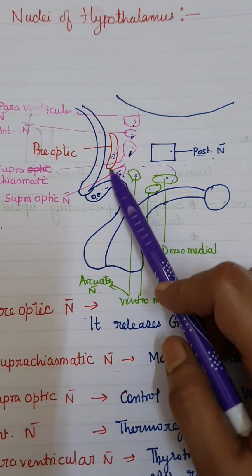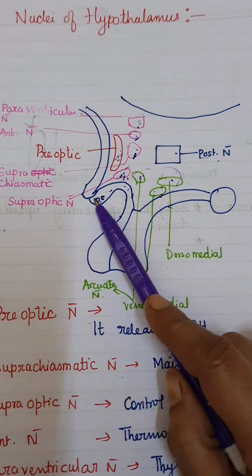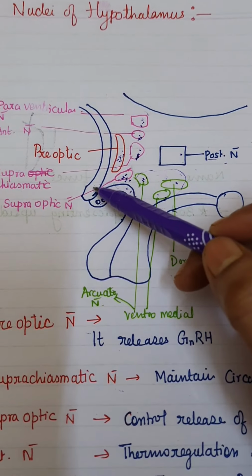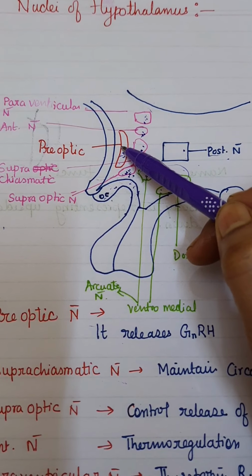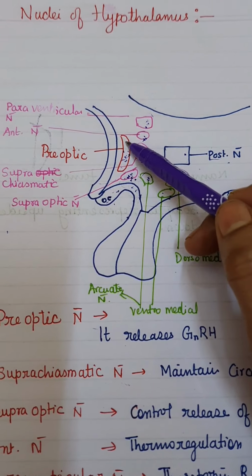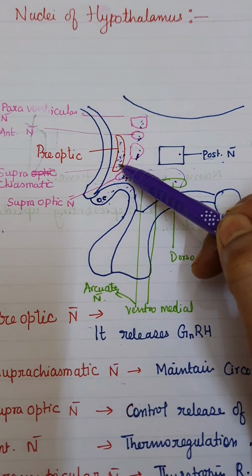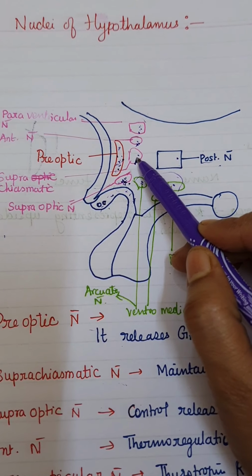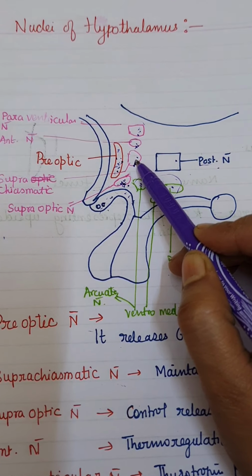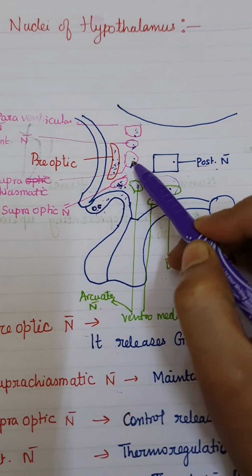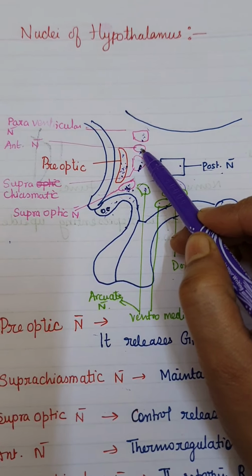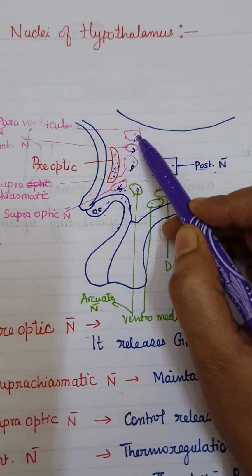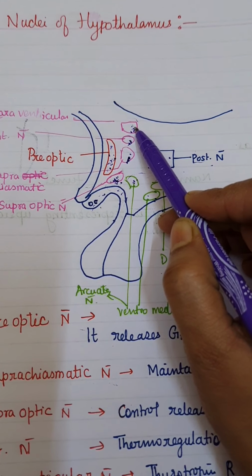In the anterior group of nuclei, this is the optic chiasm, this is the pituitary, and this nucleus lies before the optic tract, so it is known as the preoptic nucleus, and this is known as the supraoptic nucleus. It lies in the chiasmatic area, so it is known as the suprachiasmatic nucleus. It lies anteriorly, so it is known as the anterior nucleus, and this nucleus is near the ventricle, so it is known as the paraventricular nucleus.